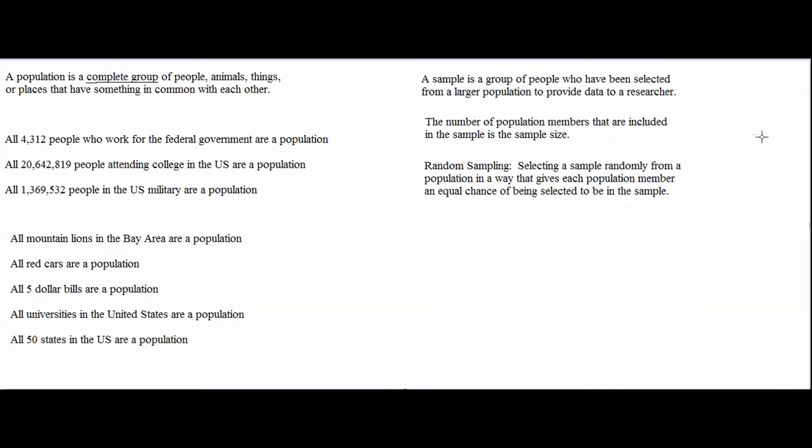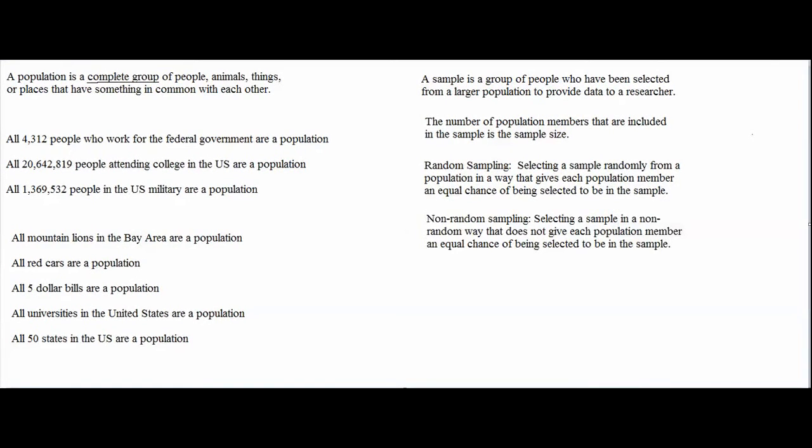The list of all population members that a researcher needs to have in order to select a random sample from a population actually has a name. It's called a sampling frame. A sampling frame is a list of all members of a population. A sampling frame also has to include the contact information of each member of the population.